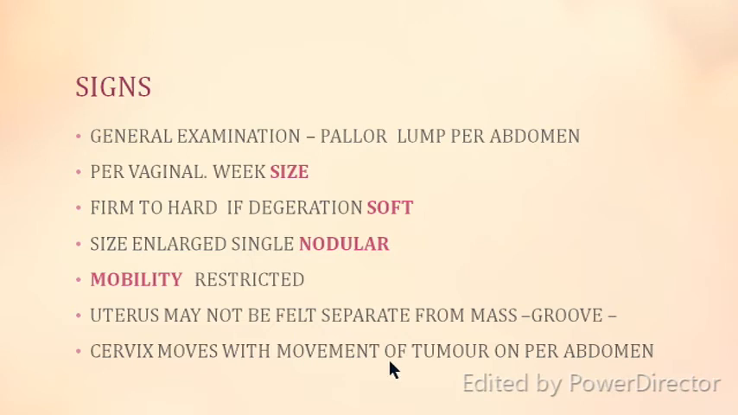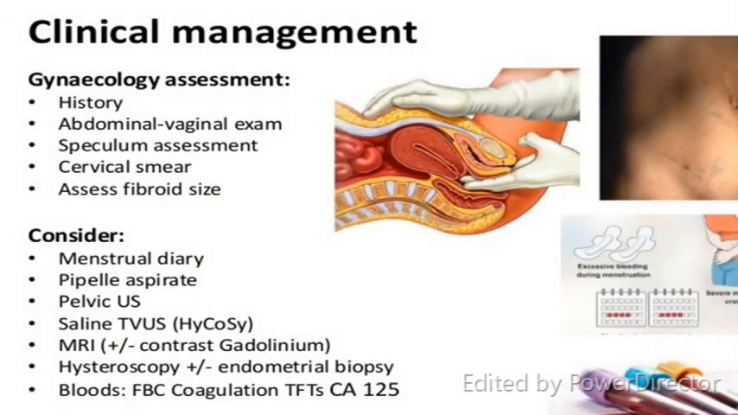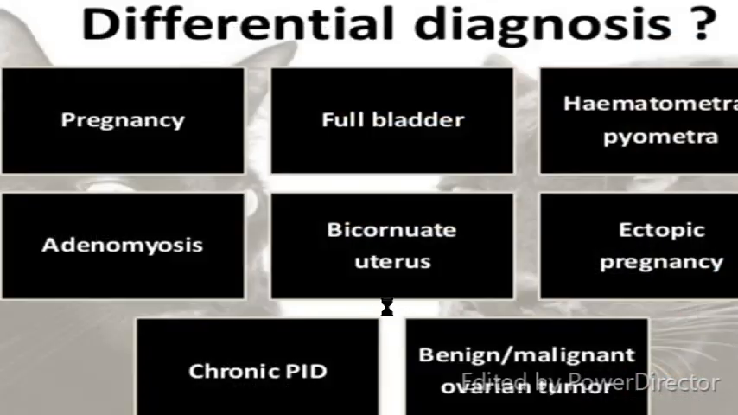This is a differential diagnosis because it is in continuation with the uterus. So when you move the cervix, it moves in continuation with the tumor, and this is a differentiating feature when you see a tumor. When you do a PV examination, you can see these findings, and you can see a lump in the abdomen. You can ask the patient about heavy menstrual bleeding, and do an abdominal and vaginal examination and a speculum examination. You take a smear for a Pap, and you assess the fibroid size.